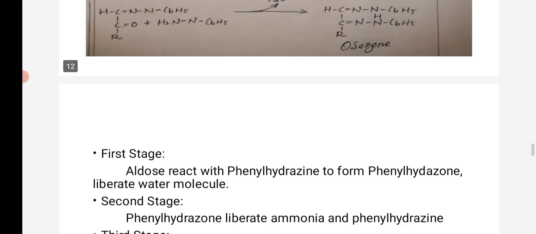So first the phenylhydrazone is formed, and finally we get the precipitate. That is why one more round of phenylhydrazine is needed. After the intermediate step of the phenylhydrazone, it reacts again with phenylhydrazine to liberate a water molecule, similar to the first step. Finally osazone is produced. Okay, this is the osazone reaction.